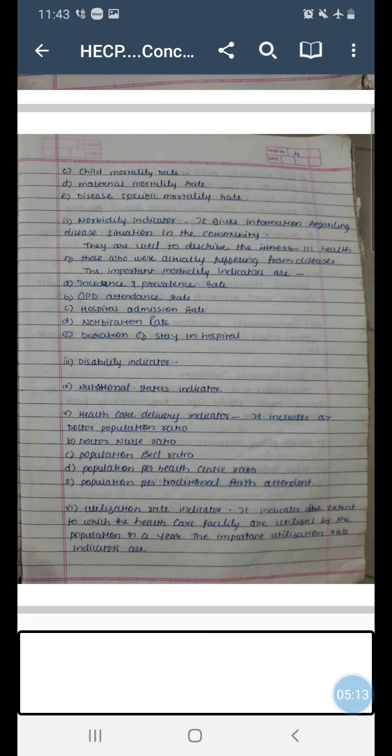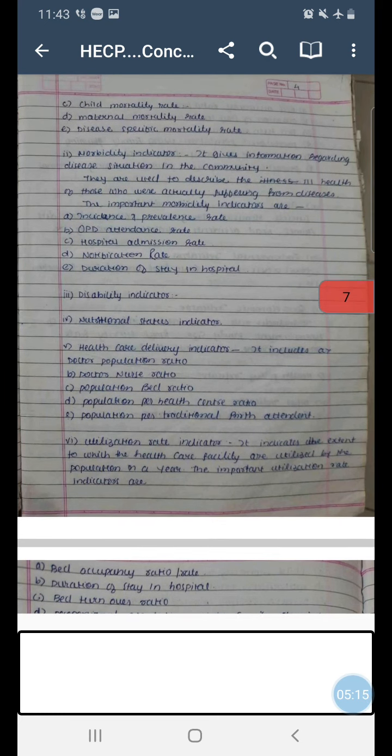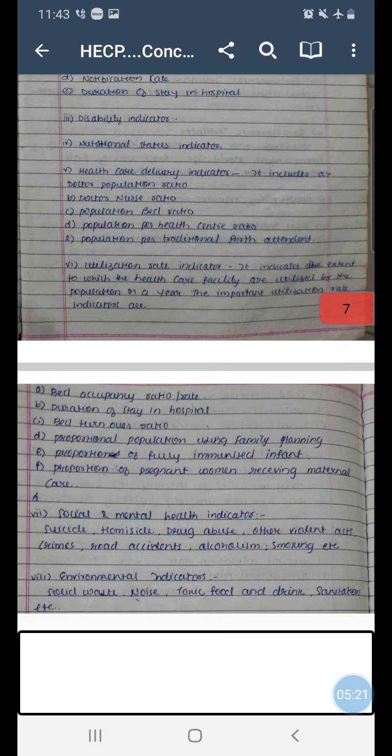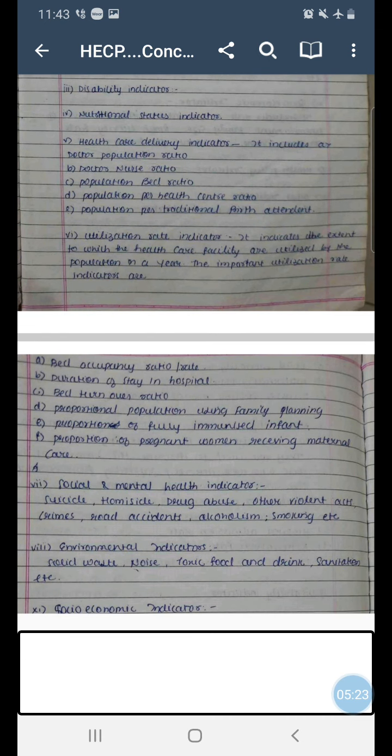Then nutritional status indicator. What is the status of nutrition in a particular country or particular state or in a region, whether the people are getting nutritional diet or there is a problem of malnutrition, or because of malnutrition many children are suffering from various illnesses or they are dying. So on this basis only, government has come up with the midday meal scheme. This scheme is launched on the basis of data which is collected through nutritional status indicator.